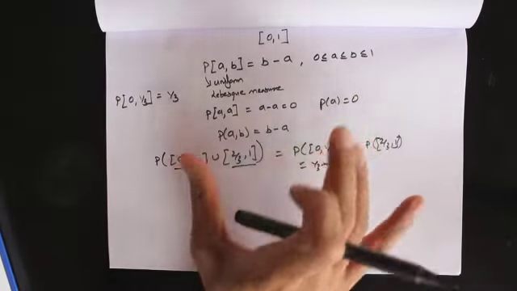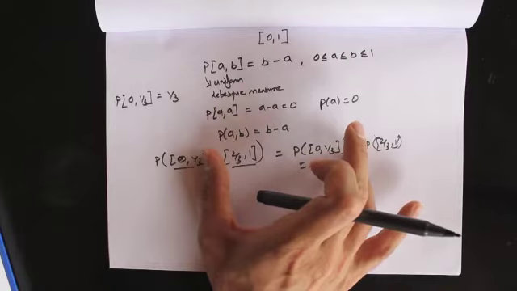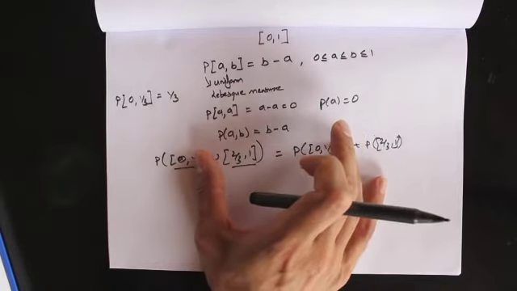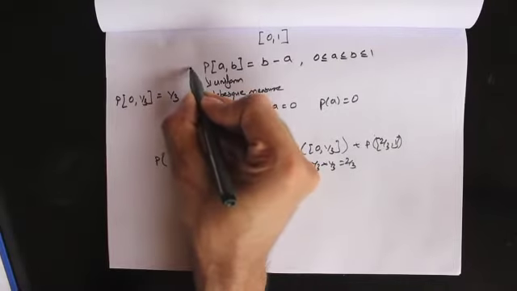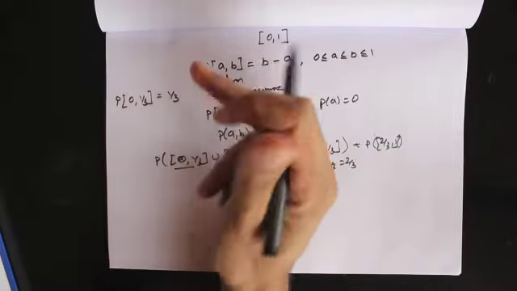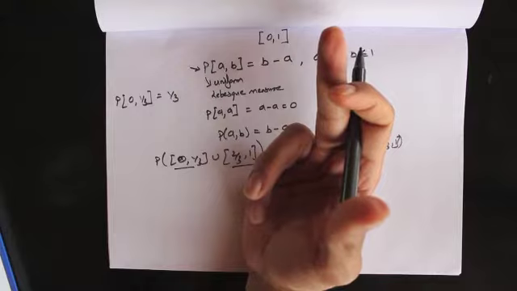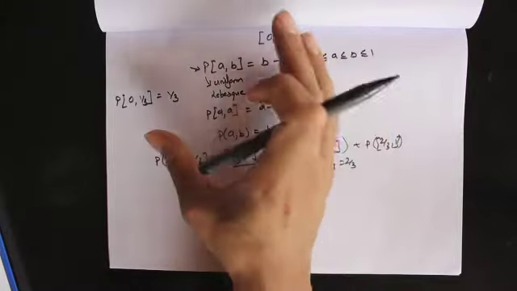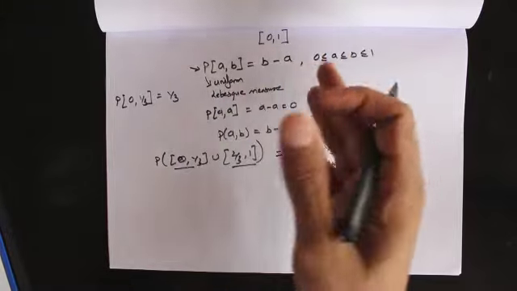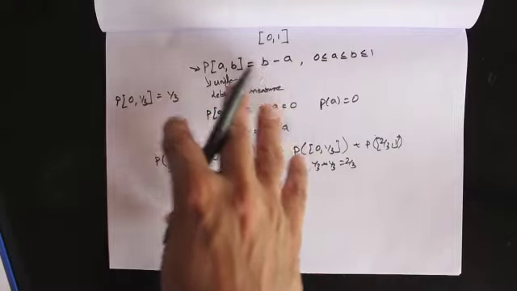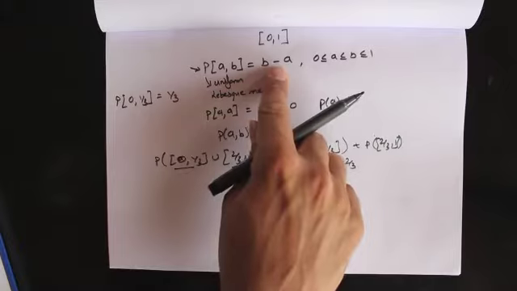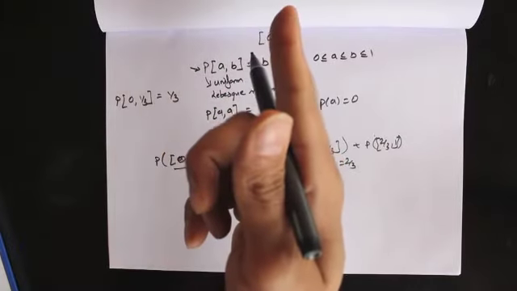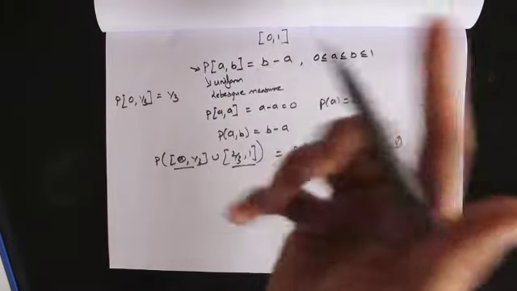So then it's natural to ask if there is a way to describe the collection of all sets whose probability is given by this particular formula and the properties of the probability measure. Okay, so now we're asking the question: can we figure out for which sets probabilities are defined using this formula and the properties of probability measure?